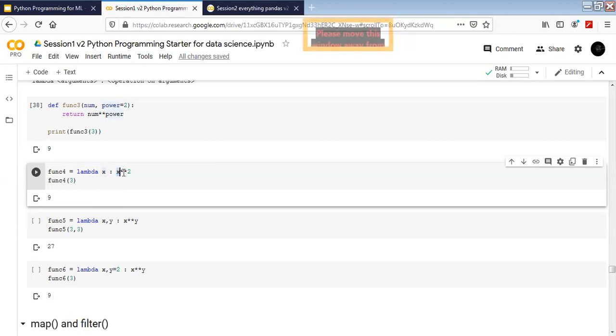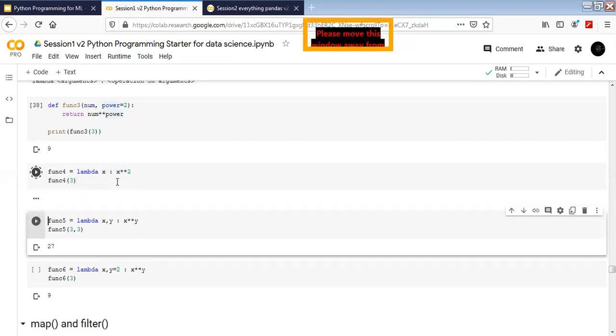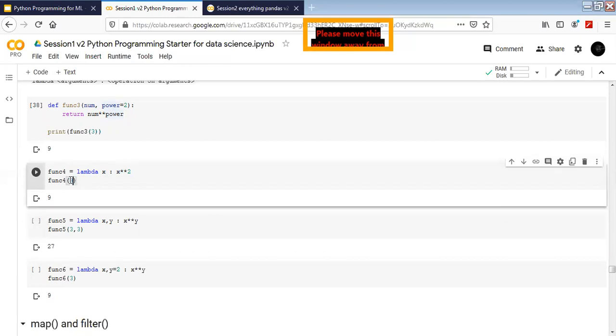After the colon, we are going to say, okay, what is going to be the operation performed on my x? This I have written here. Now, if I execute it with the function, I'm giving it 3. This 3 directly goes as x, and then it gets assigned here. So x to the power 2. So I'm going to get 9 here.